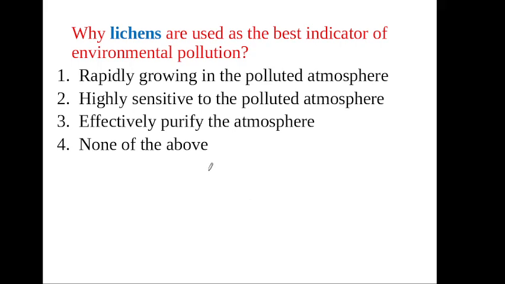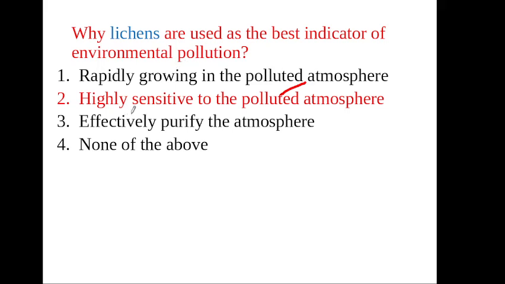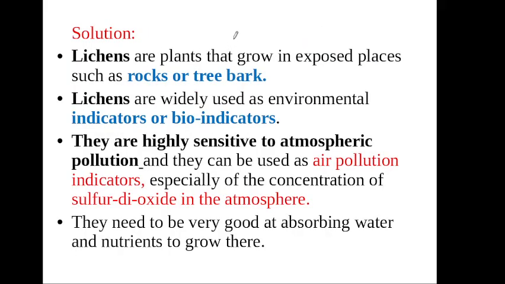Which organisms are used as the best indicator of environmental pollution? Lichens. Why are lichens used as the best indicator? Because they are highly sensitive to the polluted atmosphere. Lichens are plants that grow in exposed places such as rocks or tree barks. Lichens are widely used as environmental indicators or bioindicators. This point is very important. And this is the air pollution indicator, especially for sulfur dioxide in the atmosphere. All these points are very important.